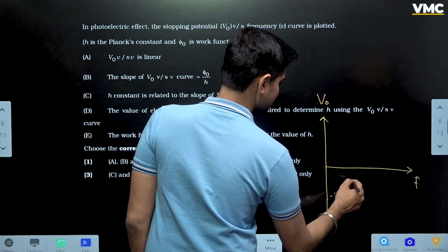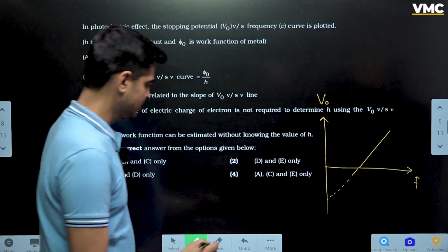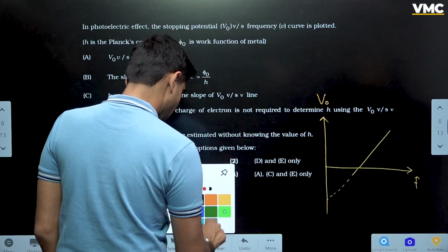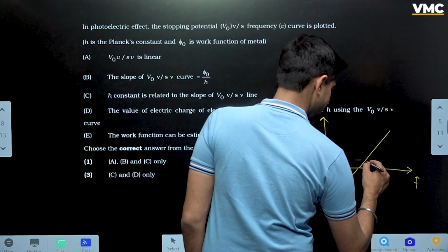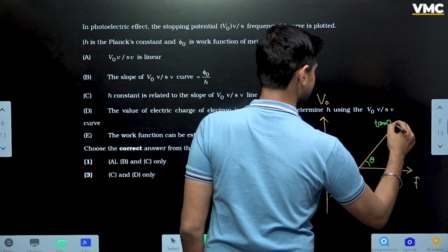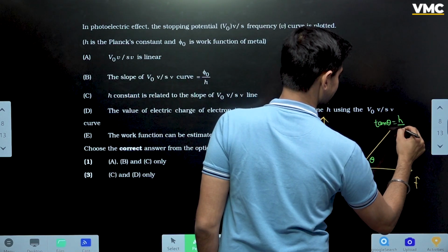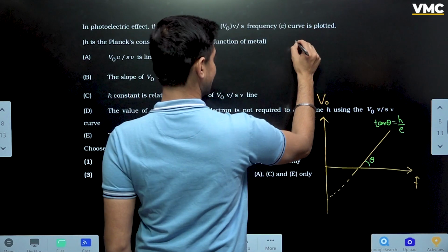So the graph looks something like this, a straight line. All of us should know some basic points about the graph. See, if I write it theta, how much is tan theta? Tan theta is h by e. How? I will tell you.